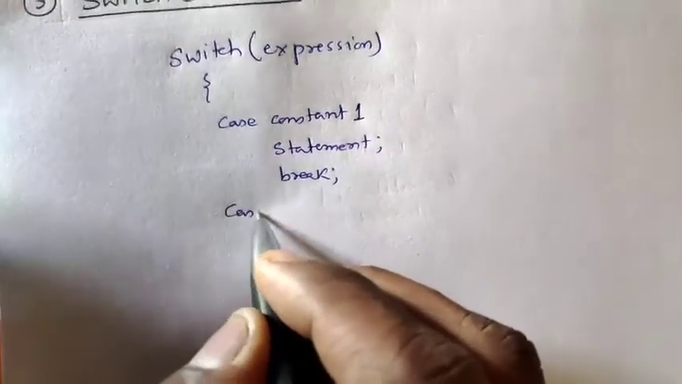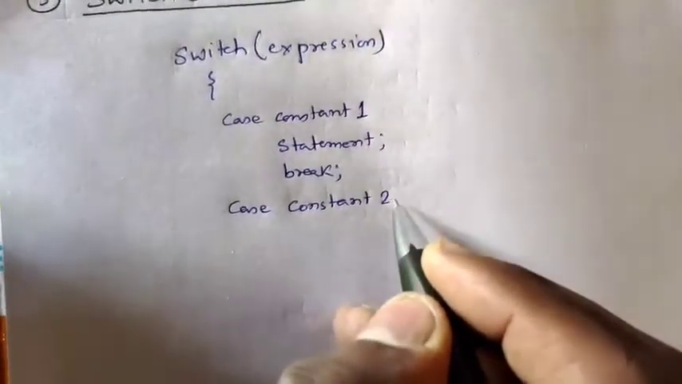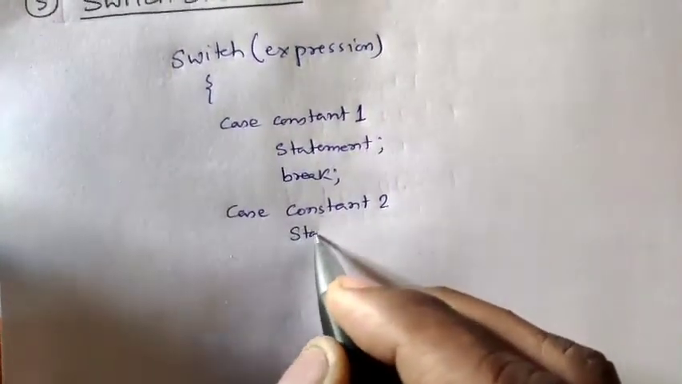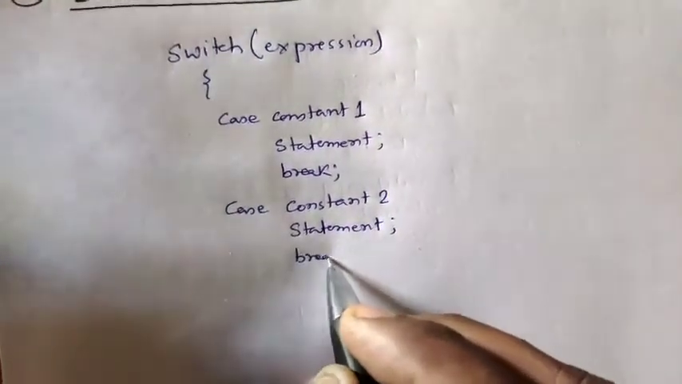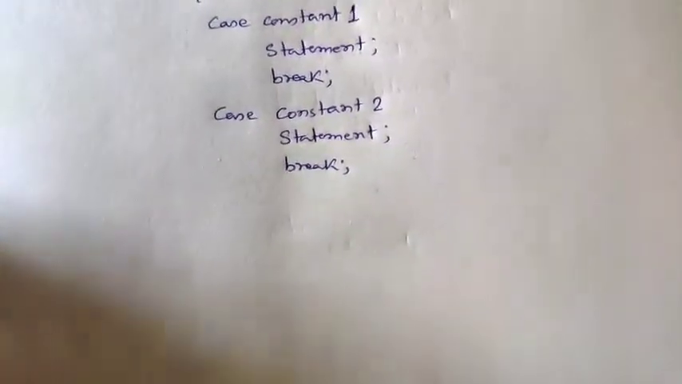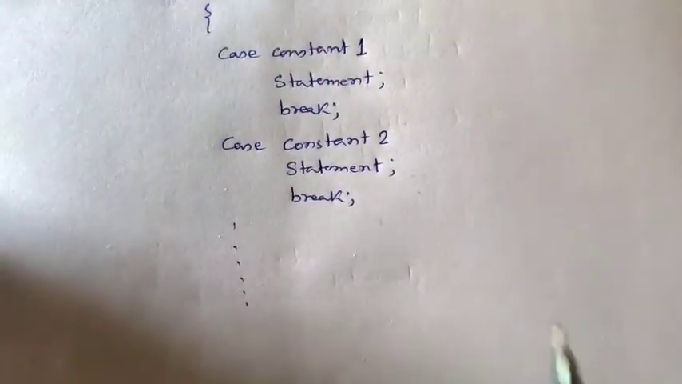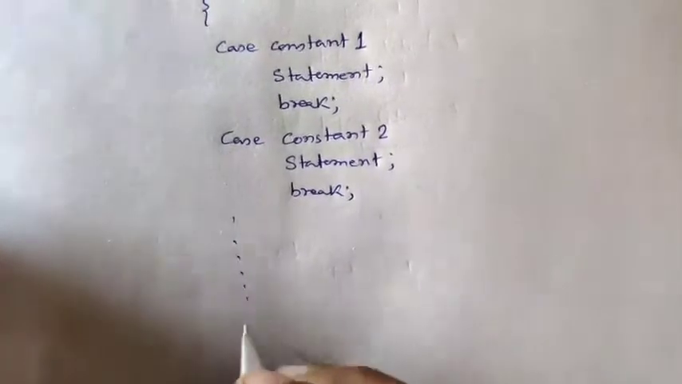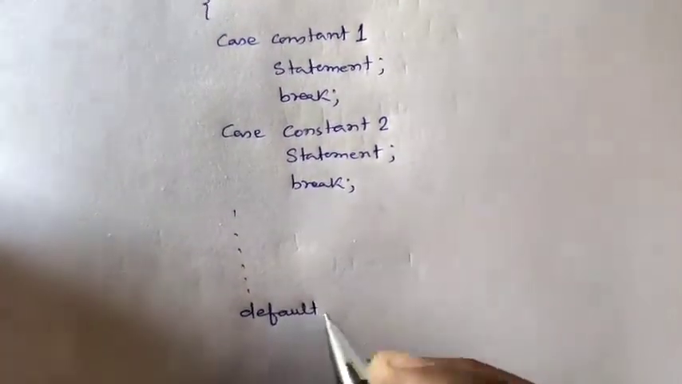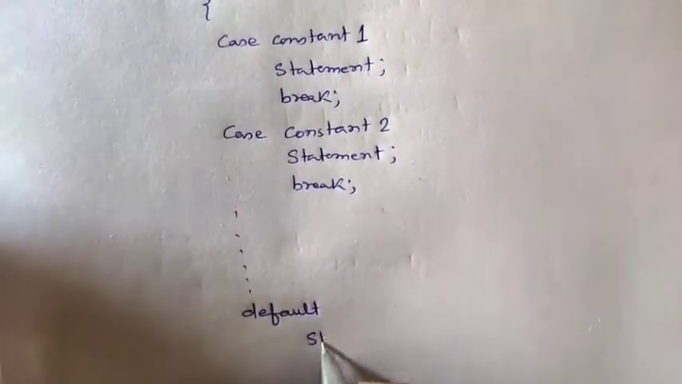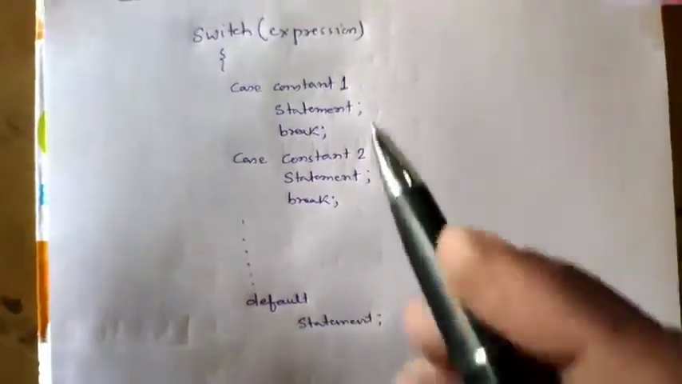Similarly case constant 2 will be there, then the second case statement, and then again at the last break will be there. Similarly it will go for the further cases. If we have n number of cases, we proceed further. At the last there will be a default case and a default statement will be there. Now this is the syntax of the switch statement.